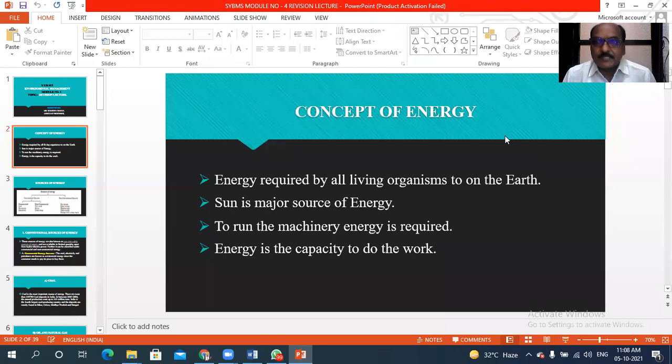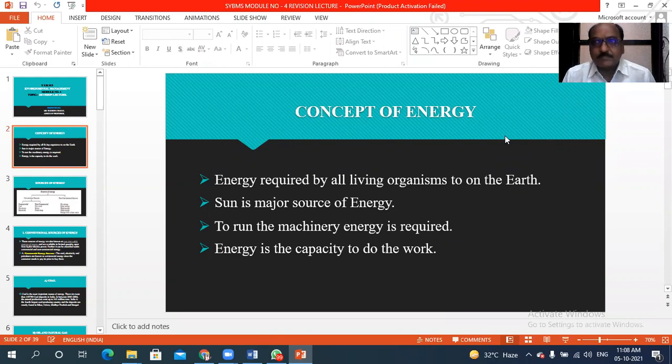So energy is the capacity to do work, whatever work we want to do. Without energy, it is not possible. We can get energy from food.